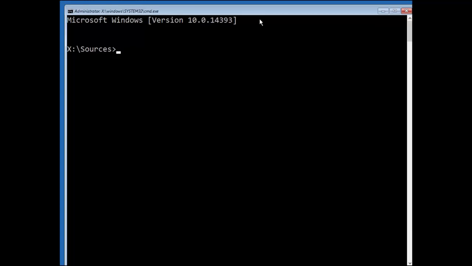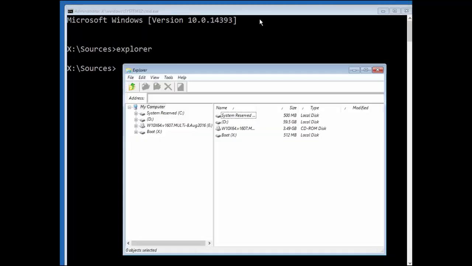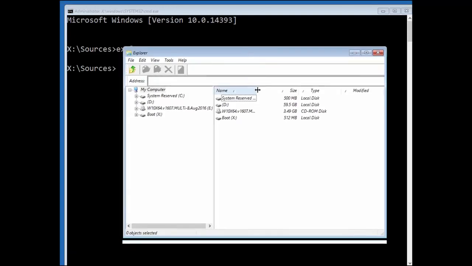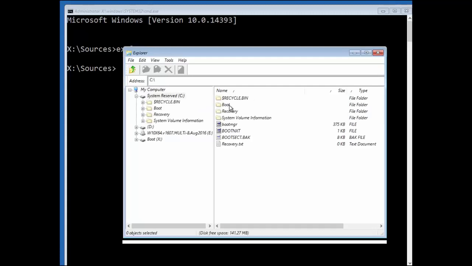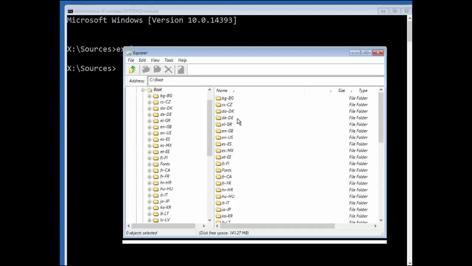Now, type Explorer. This command will show a window to help us to navigate graphically through the partitions. Look for System Reserved partition. Open it. Go to Boot folder. Scroll down and search for BCD file.